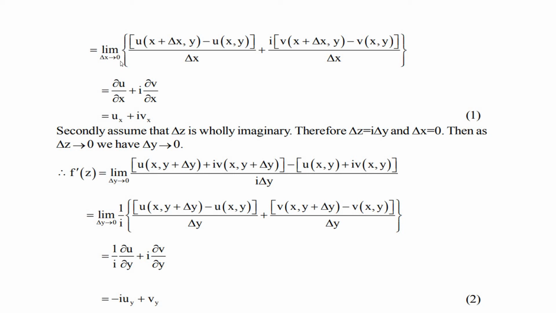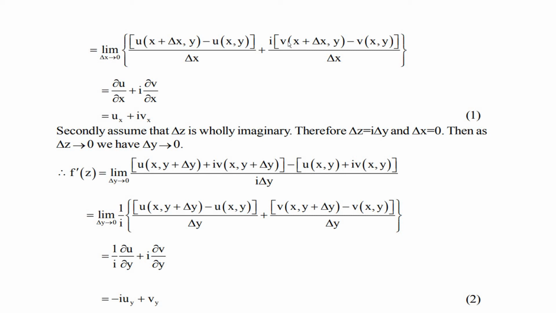This becomes limit Δx tends to 0 of [u(x + Δx, y) − u(x,y)] / Δx plus i times [v(x + Δx, y) − v(x,y)] / Δx. The first limit is the rate of change of u with respect to x, keeping y constant, and that is the partial derivative of u with respect to x.